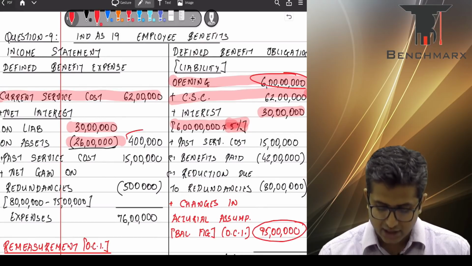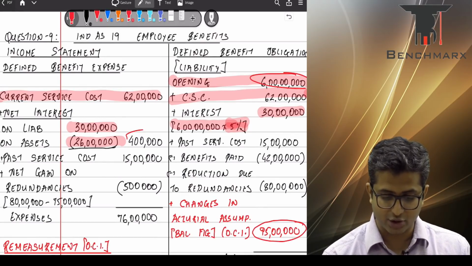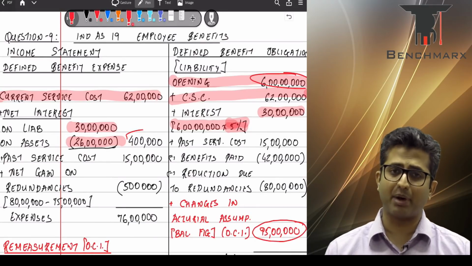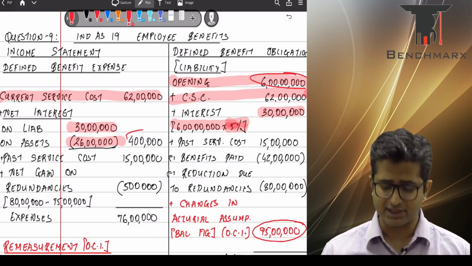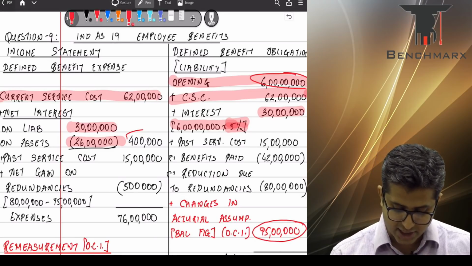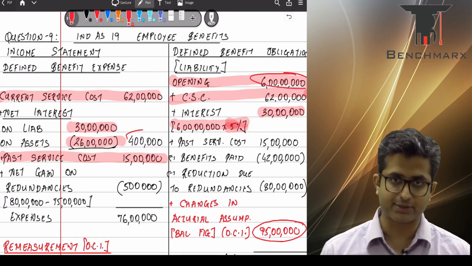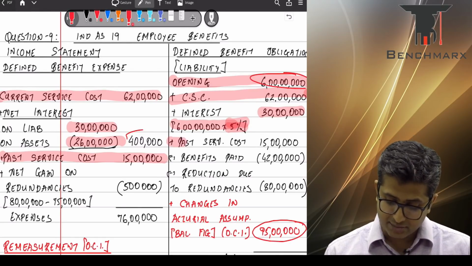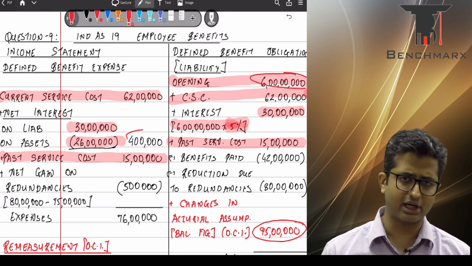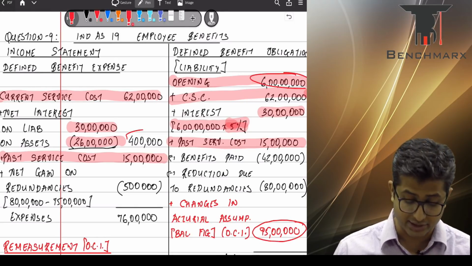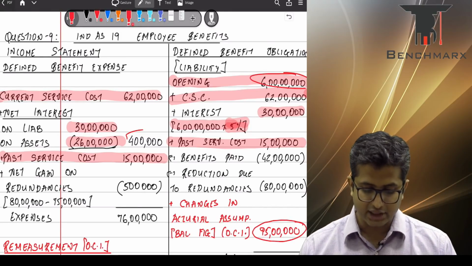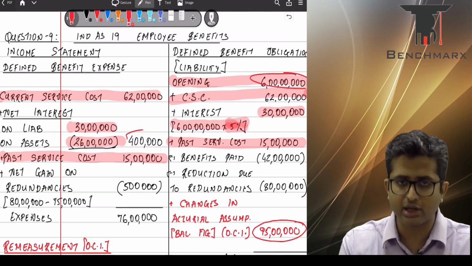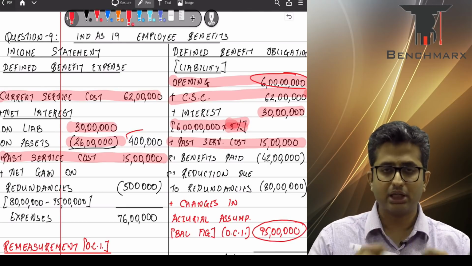After that the question tells you that there are some past service costs. Now these are due to changes in plans which the entity might have done, and hence past service cost, in absence of any vesting period, will directly be taken to the profit and loss account. It increases your expense. It is a higher expense due to a change of plan in the current year. At the same time, it increases the liability. That is the second effect for the past service cost. It has no impact on the plan assets. Now there is this entire adjustment on redundancies. Now redundancies are very similar to curtailment. You're curtailing a plan, settling it, giving off money.